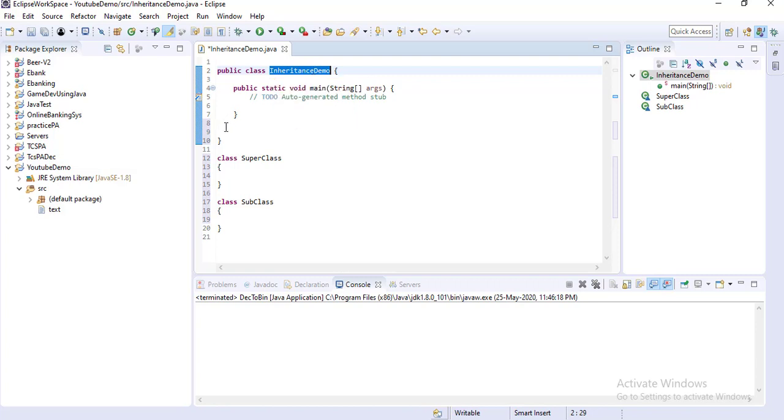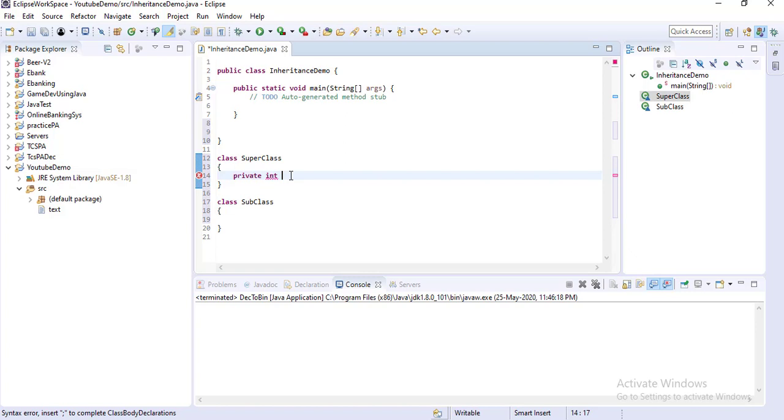Here I am explaining how inheritance works. In my superclass I am writing one variable: a private int, since it is good to keep variables with private scope, named super_variable.